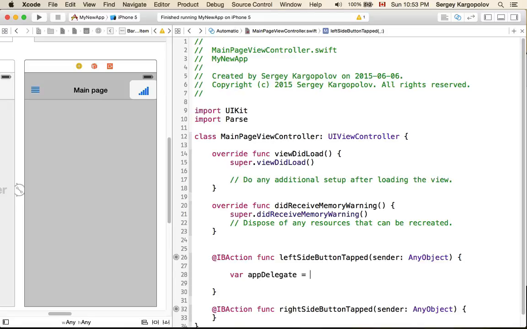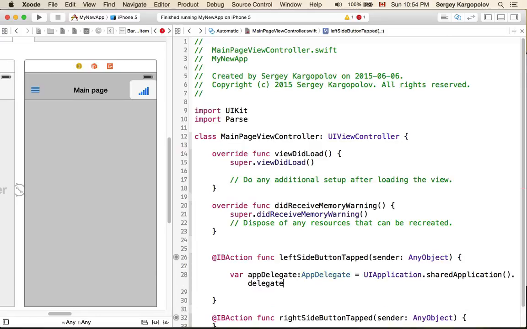So I'll create a new variable, appDelegate of type AppDelegate, and the way I create it is UIApplication.shared.delegate as AppDelegate.